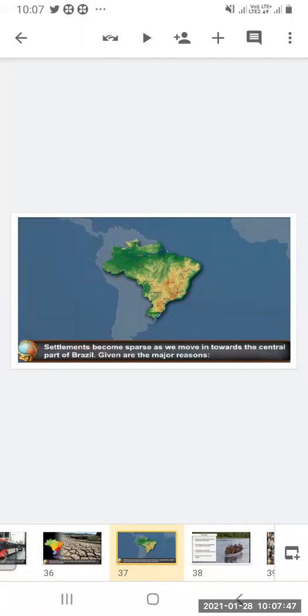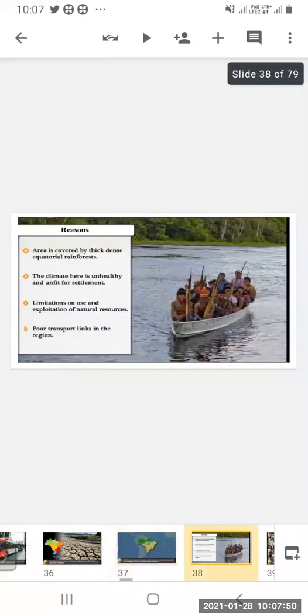Now we will see the major reasons for that. The area is covered by thick, dense equatorial rainforest. The climate here is unhealthy and unfit for settlement. There are limitations on the use and exploitation of natural resources. The transport system is also very poor in this region.